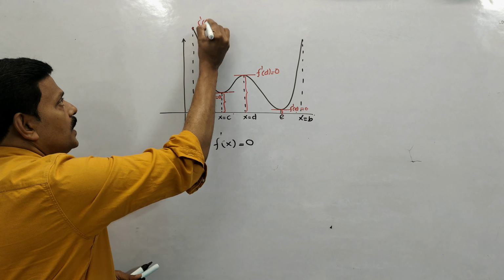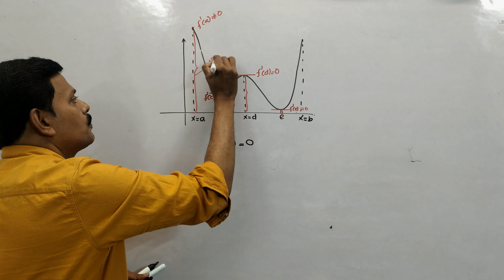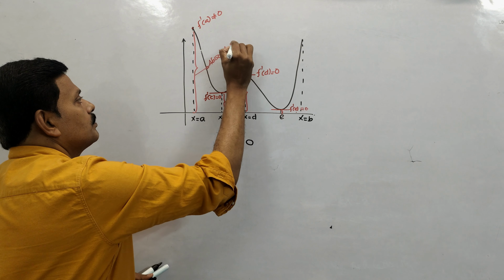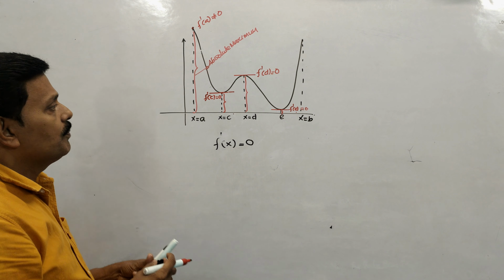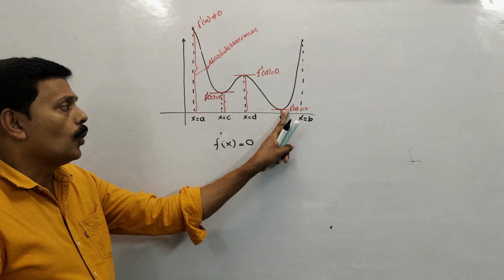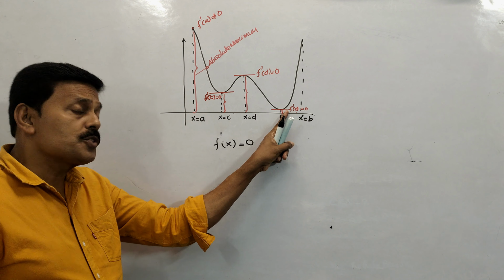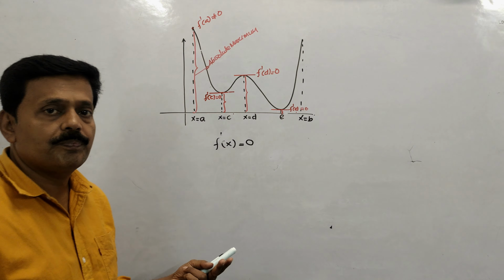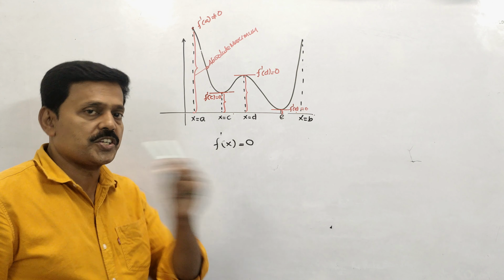But still, we can call this height absolute maximum. And here, this point is local minimum. You can even call it absolute minimum because that is the smallest height possible for this graph under the given interval. So a local maximum can be absolute maximum, or local minimum can be absolute minimum, depending on different functions.